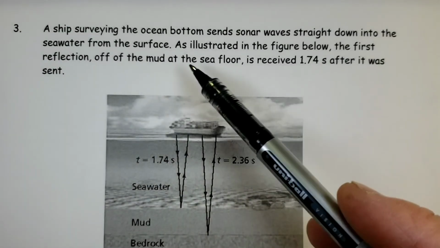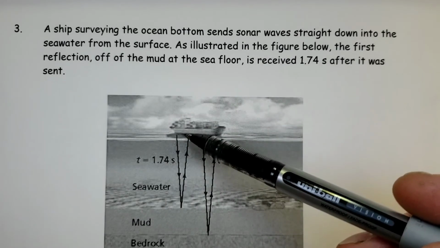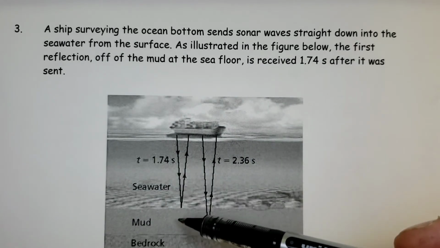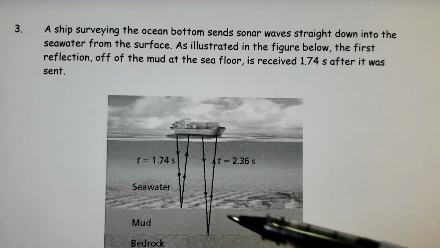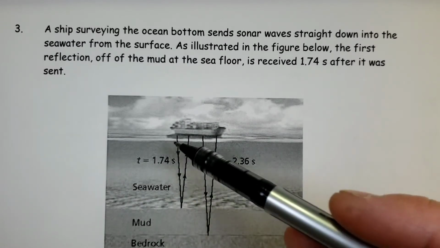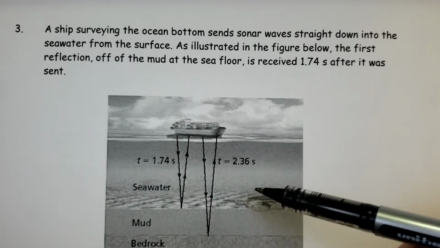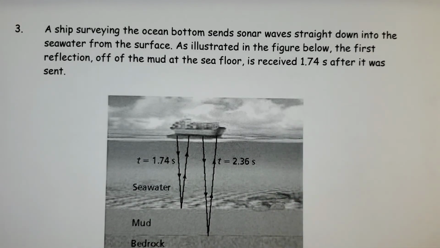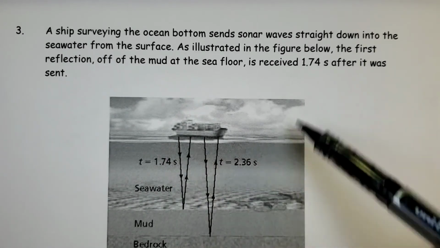All right, to give you a few hints about that third question on the assignment. A ship surveying the ocean bottom sends sonar waves down into the seawater from the surface. So sonar works by sending a wave down, reflecting, and then by basically doing that calculation we just did with echoes, you can figure out how deep something is. If we know the speed of sound in water, and the time there and back, time divided by 2, we can solve for D. For the second reflection from the bedrock beneath the mud, it returns at 2.36. So we're doing two things here. Sending time here, sending time here.